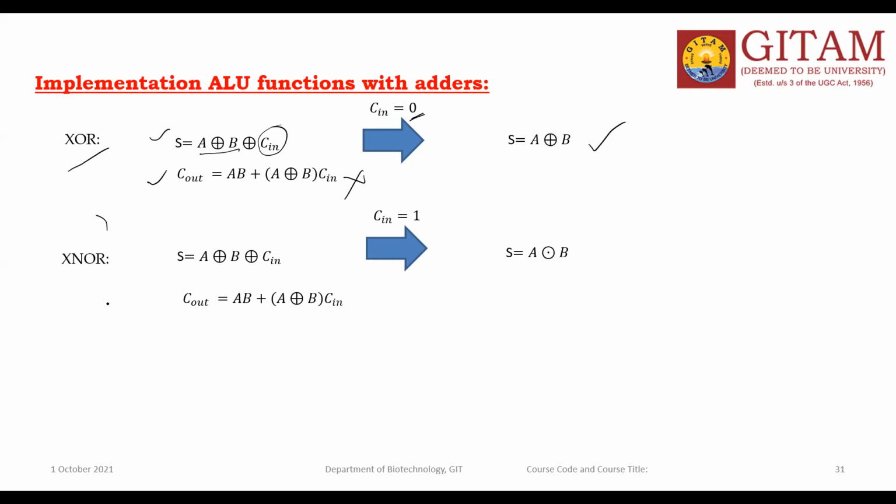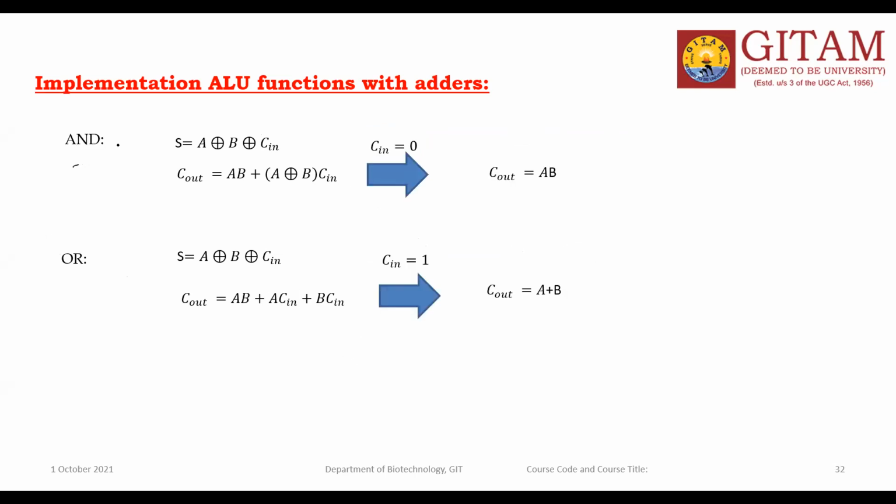Then the XNOR operation: forget about the carry expression, take the sum expression, and put Cin is equal to 1. Then you will get the XNOR of A and B.